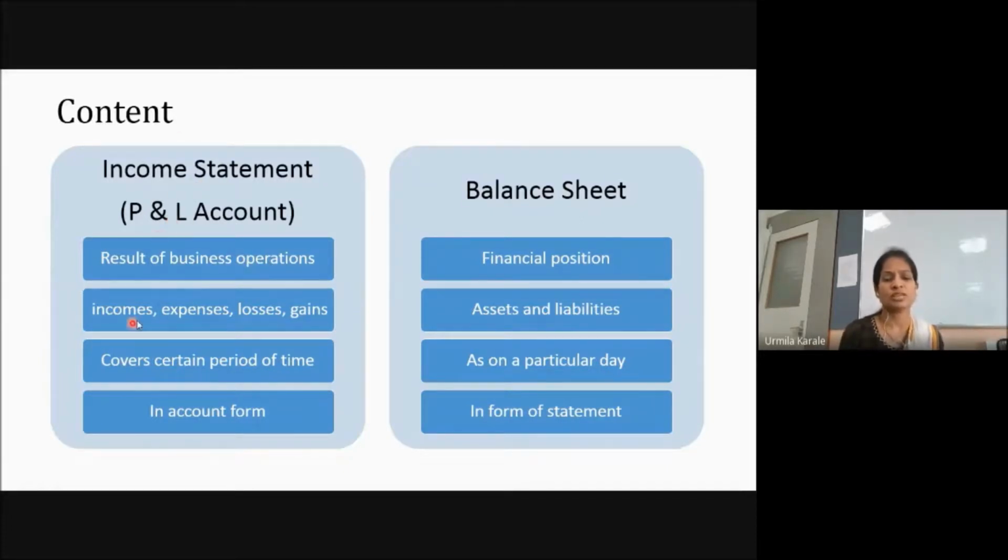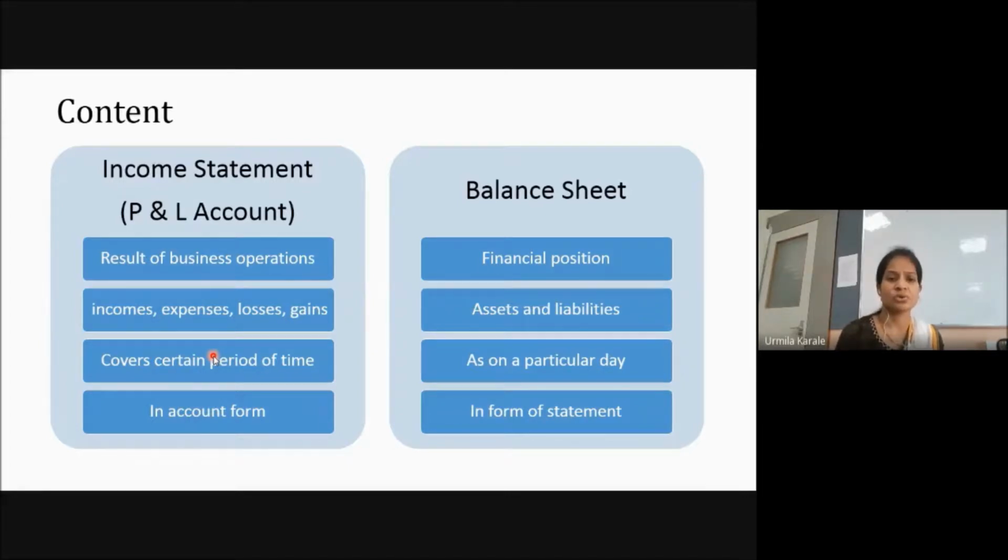So the profit and loss account includes details of income, expenses, losses, and gains that the company has got in a particular financial year. This statement is specifically relating to a certain period of time, which starts from 1st April of one year to the 31st March of the next year.